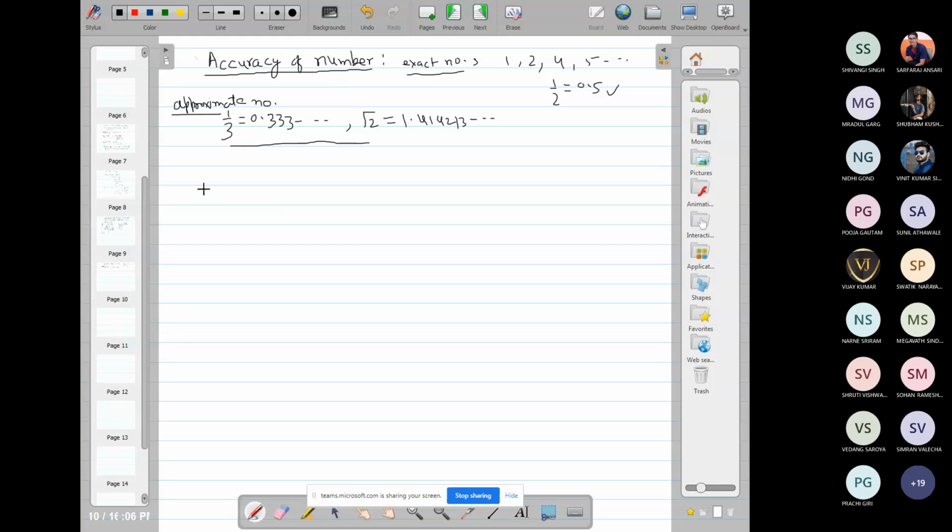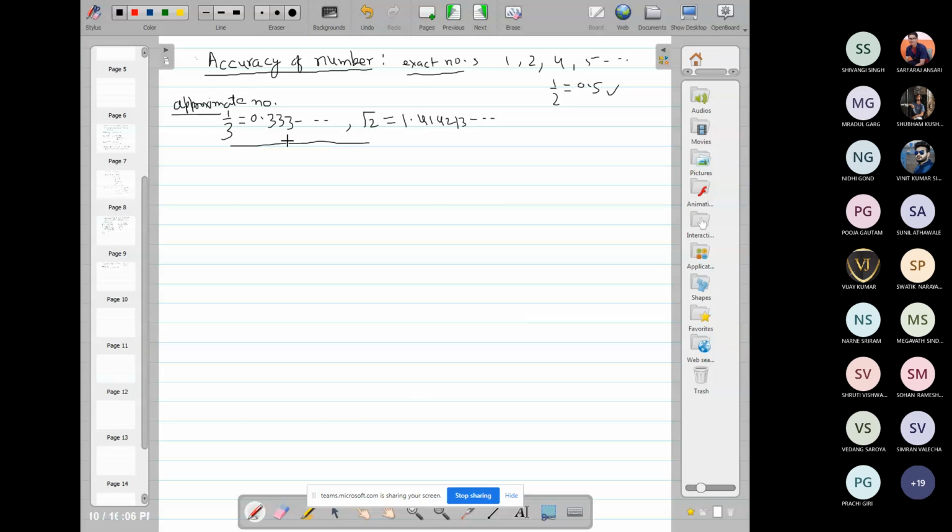But if we consider an approximate number, due to the limitation of computational devices, maybe a computer or calculator or any device, we need to approximate these numbers, and we can write only up to a finite number of digits after the decimal place. So this is approximation, and certainly this contains error.